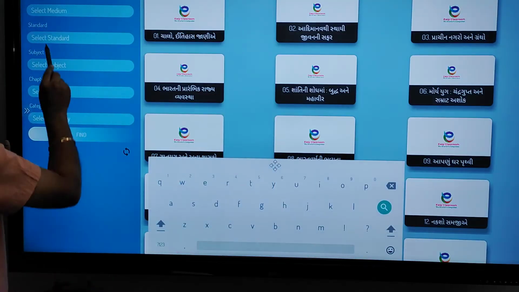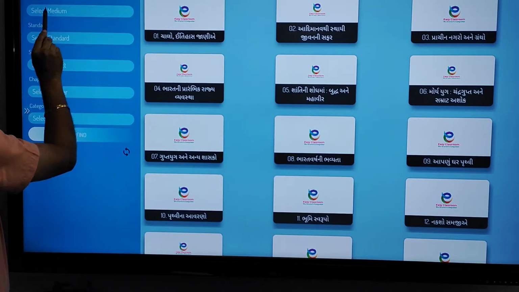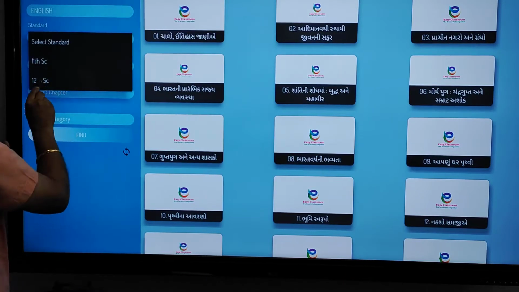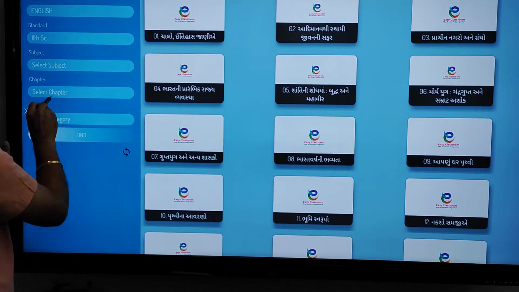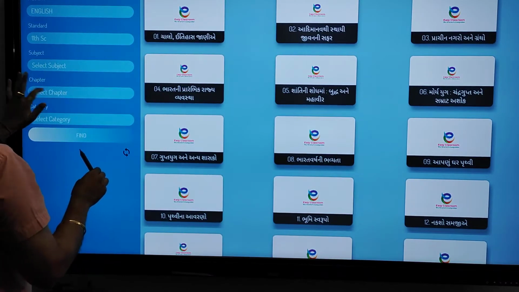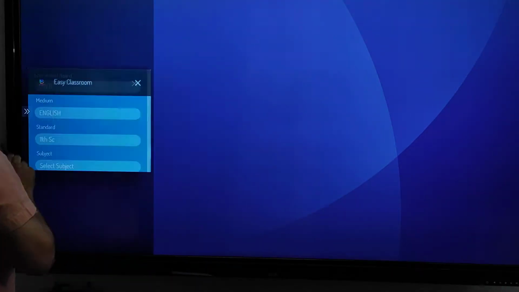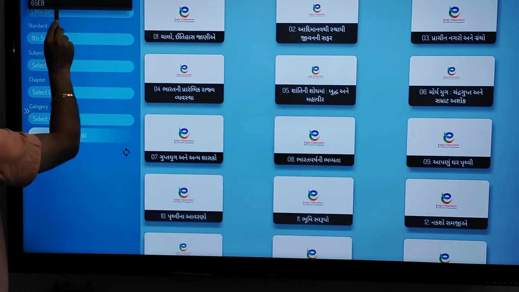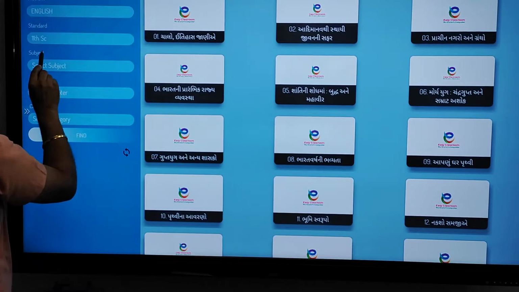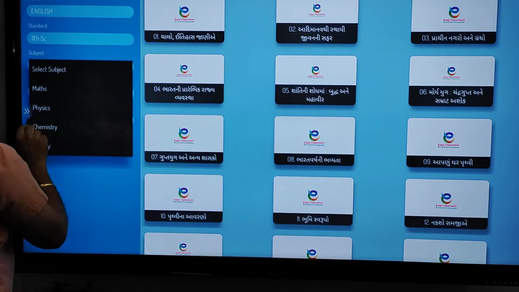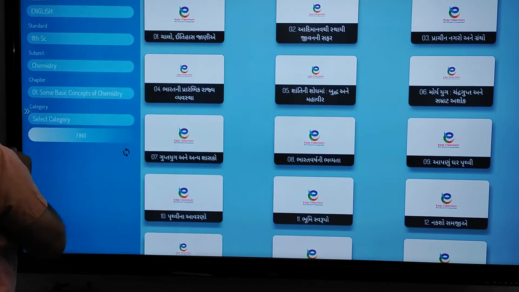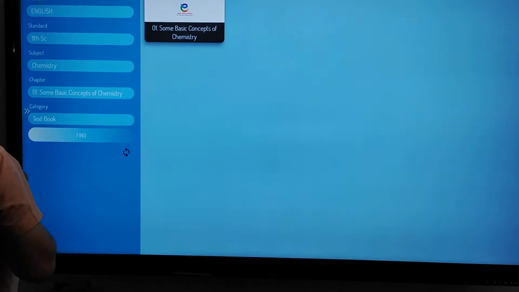I have to write down everything again. Select board, GSEB, select medium, English, select standard 11 science, select subject chemistry, select chapter 1, select category textbook, find.